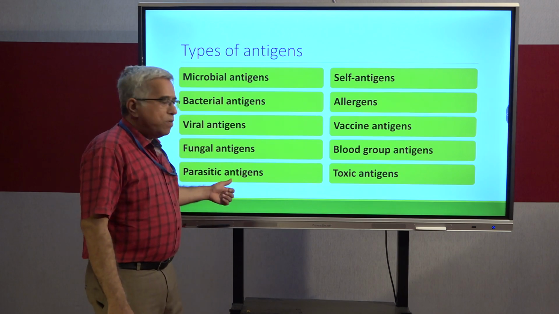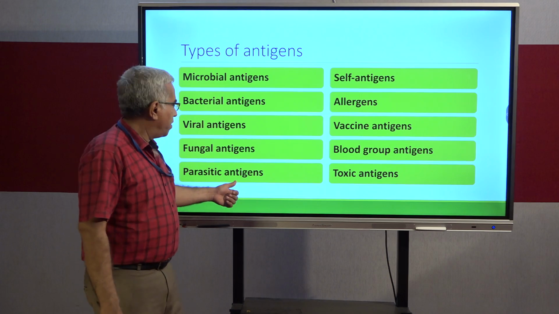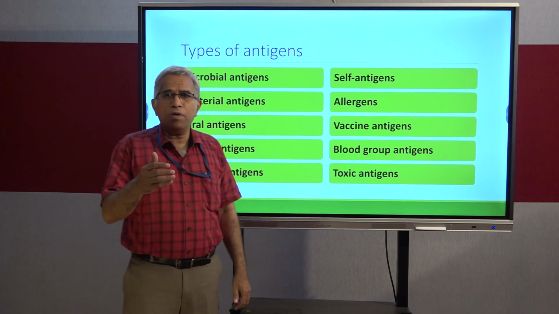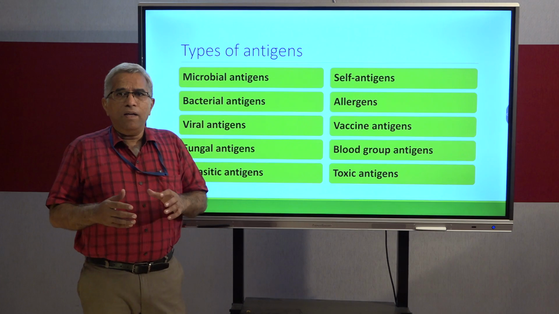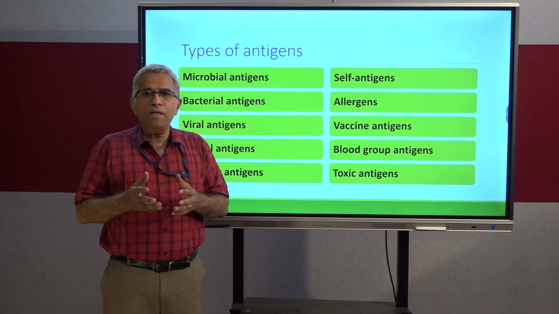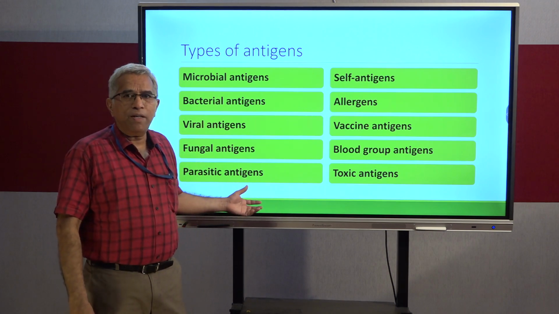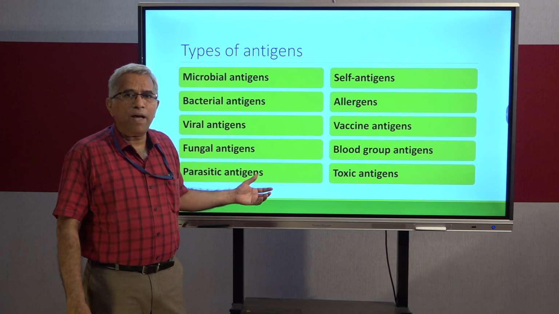And you can give Plasmodium as the best example for parasitic antigens. The beauty of Plasmodium is that it always changes its outer protein coat. As a result, your immune system doesn't recognize the Plasmodium antigen. This is the reason why Plasmodium is called a smart parasite.